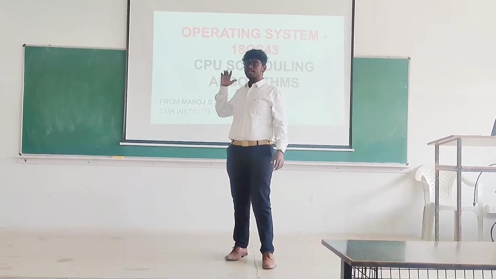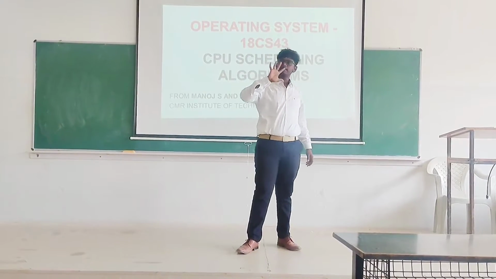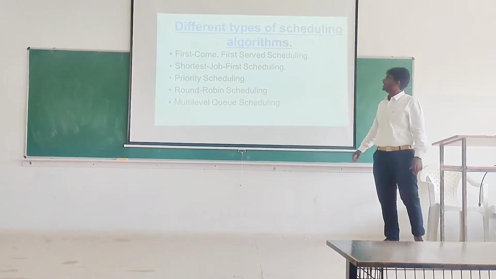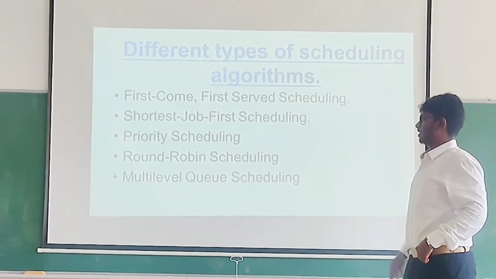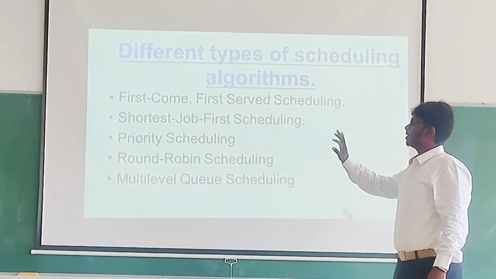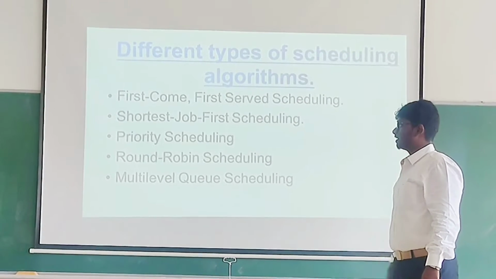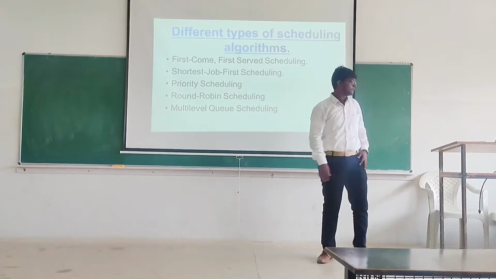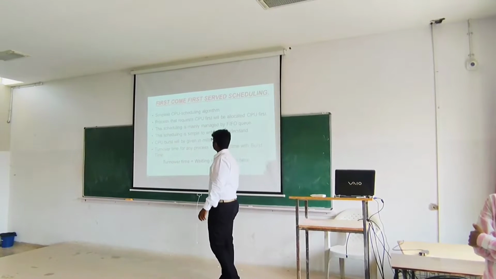You will see many different approaches to explain these algorithms. There are mainly 5 types of scheduling algorithms: first come, first served scheduling, shortest job first scheduling, priority scheduling, round robin scheduling, and multi-level queue scheduling. First, let's see first come, first served scheduling.